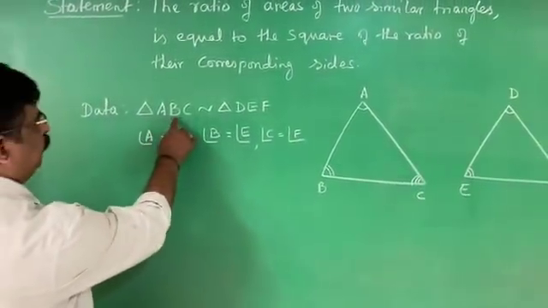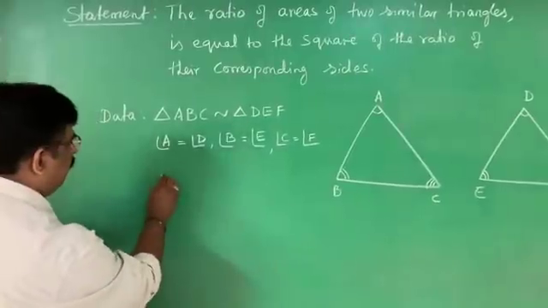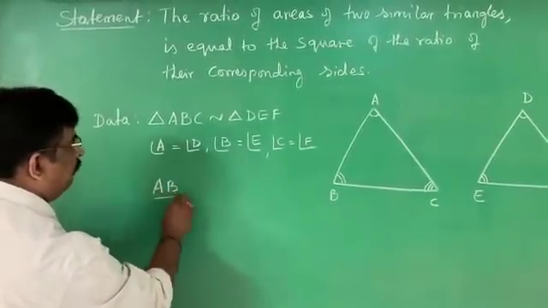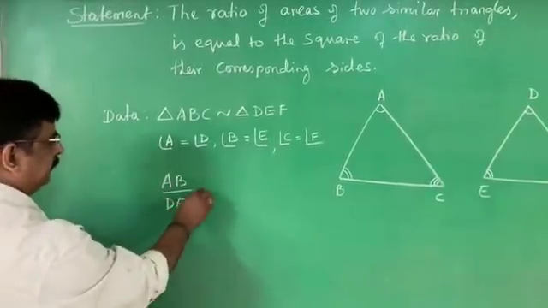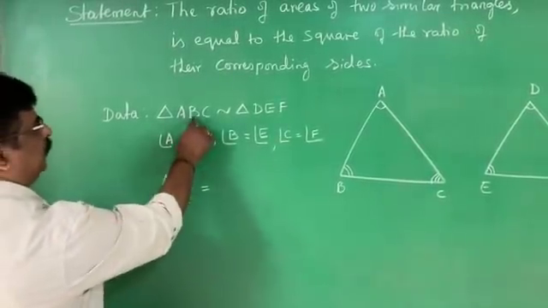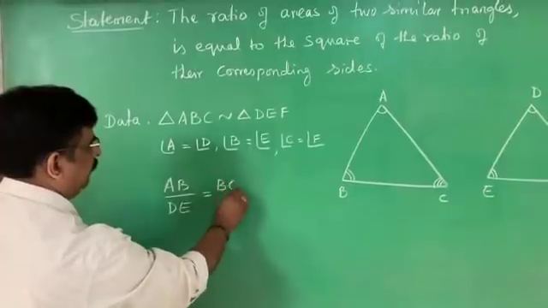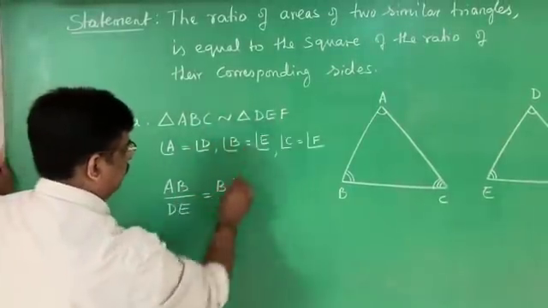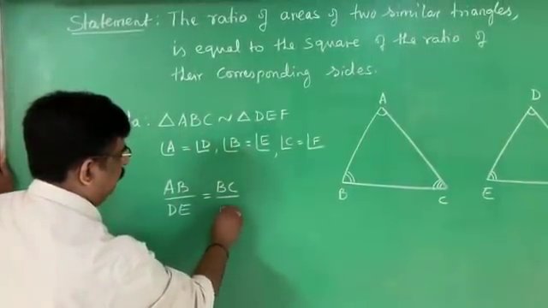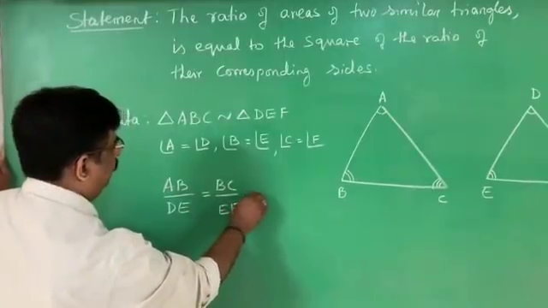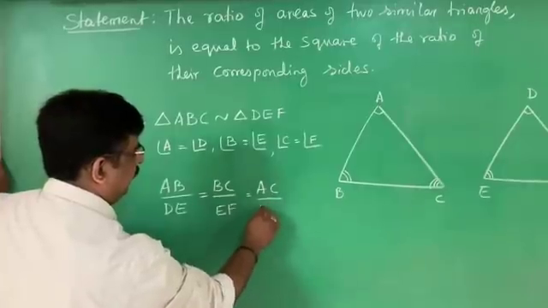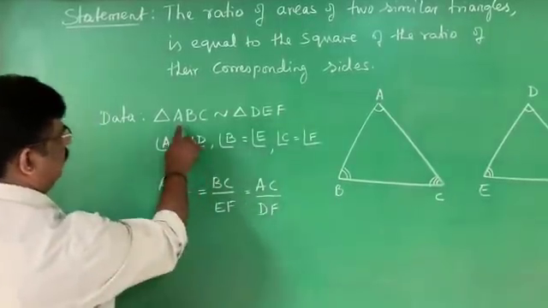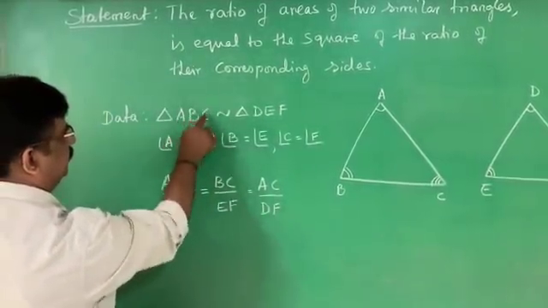Corresponding sides, first two letters: AB by DE, these two are corresponding sides, is equal to BC by EF, second and third, which is equal to first and last, AC by DF. Usually people, instead of writing AC, they write C.